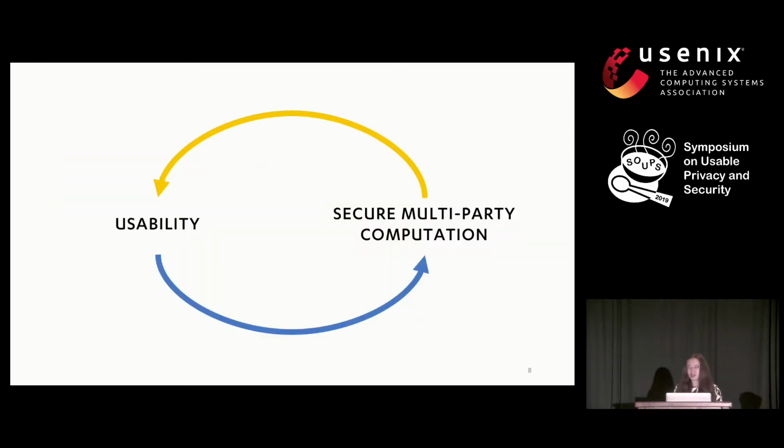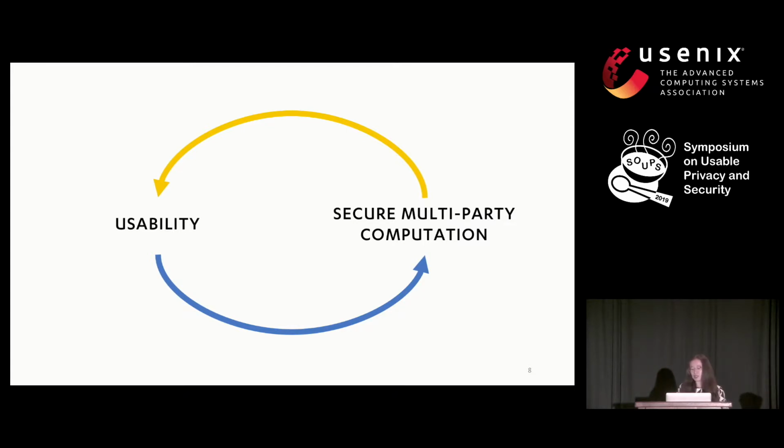Due to the privacy-preserving properties of secure multi-party computation, there are certain usability challenges that are introduced when we use this in the real world. So I'm going to discuss what these usability challenges are and how we've solved them in our deployments. In the second half of the talk, Peter is going to talk about how MPC can be used to improve usability by providing privacy-preserving web analytics. Specifically, he's going to describe our implementation and how this has allowed us to analyze user behavior without compromising any of our original privacy goals or guarantees.